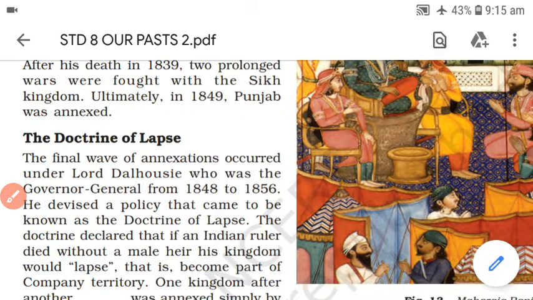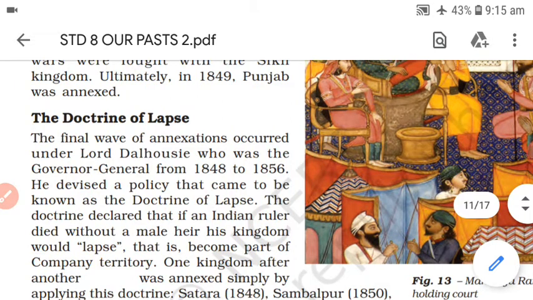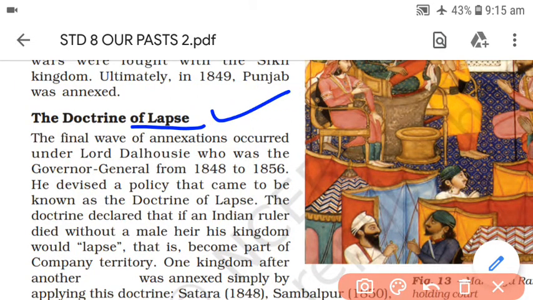Means from trade to territory. As per the title, the British came here for trading, and later on they started establishing their own territories in different parts of India. Now we have seen that up to 1849 they had established their control over a number of territories in India. The next part is the doctrine of lapse, from which we are going to start today.